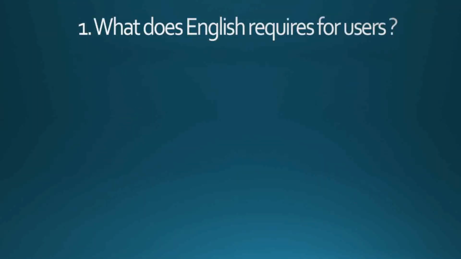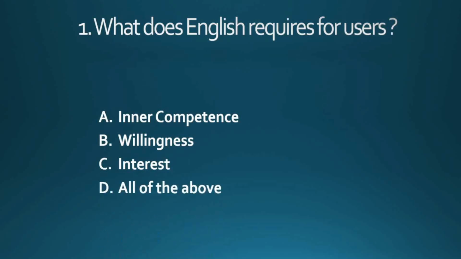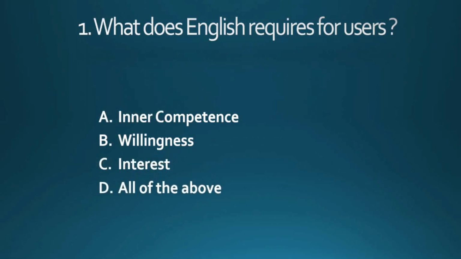First number, what does English require for users? Inner competence, willingness, interest, all of the above. Friends, the answer is all of the above because it needs inner competence, willingness, interest as well. Otherwise it is not possible to learn English.